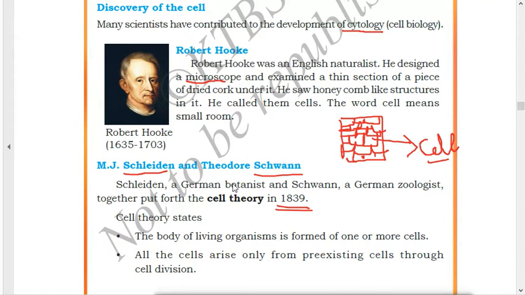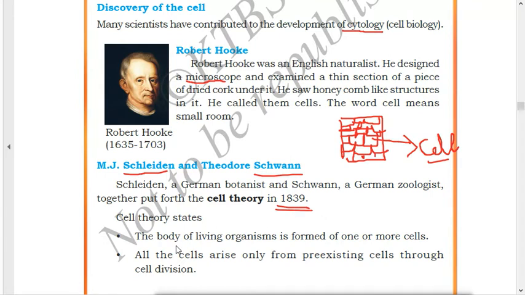The cell theory states, and after that you will write the two points related to the cell theory. But in the first line you have to write that cell theory was given by Schleiden and Schwann in the year 1839. Schleiden was a German botanist and Schwann was a German zoologist. Botanist means he studied plants. Zoologist means he studied only animals. They gave the cell theory in the year 1839.